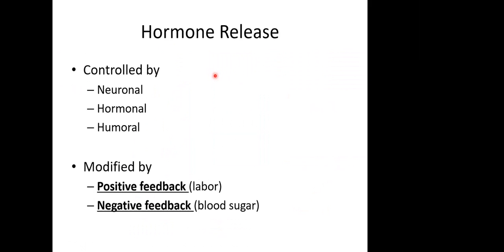Now, how are hormones released? Hormones are released and controlled by three primary mechanisms: neuronal mechanisms, hormonal mechanisms, other hormones, and then humoral, circulating substances within the bloodstream that increase or decrease the hormone that's being produced.